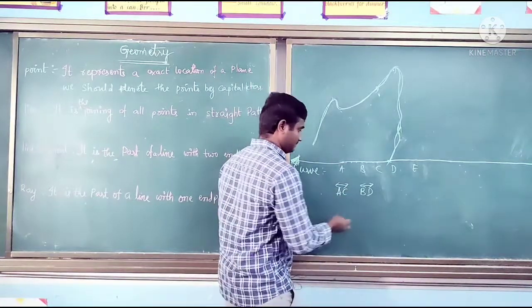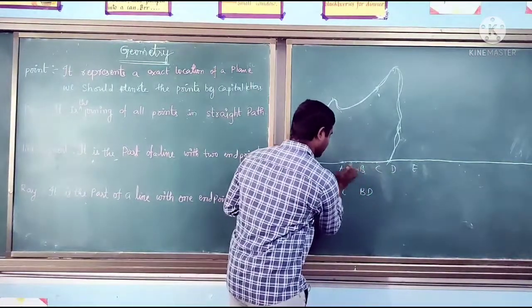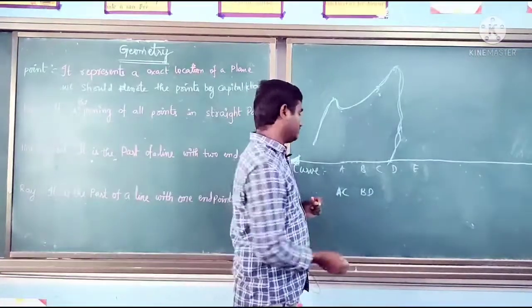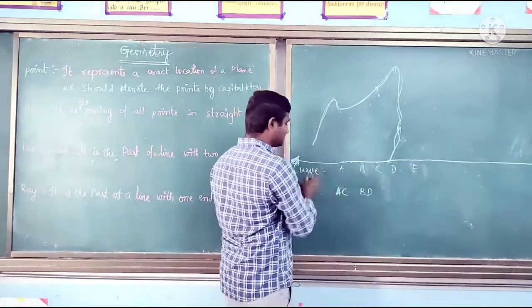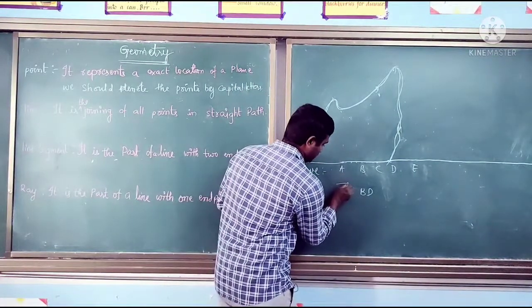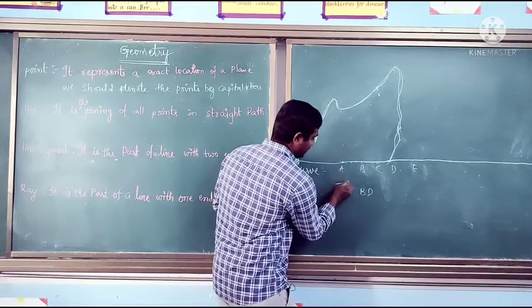And see here, after giving the name, AC is the line we can give. So A and C. And what is the symbol? It is going endlessly in both directions. So draw a line like this and keep arrow marks on both sides.